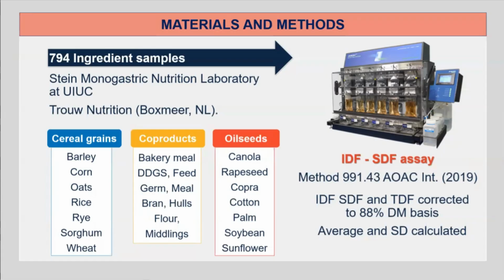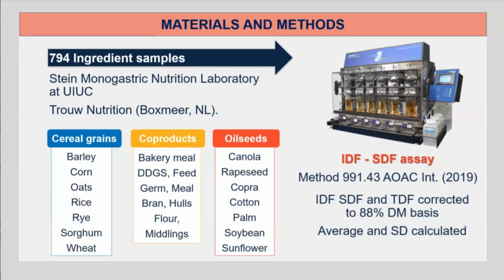The ingredient samples were classified in three groups: cereal grains, co-products, and oilseeds and oilseed co-products. Analyzed values within each ingredient for determining soluble, insoluble, and total dietary fiber were corrected to 88% dry matter, and the average and standard deviation were calculated per ingredient.